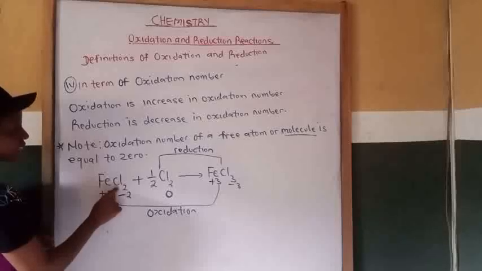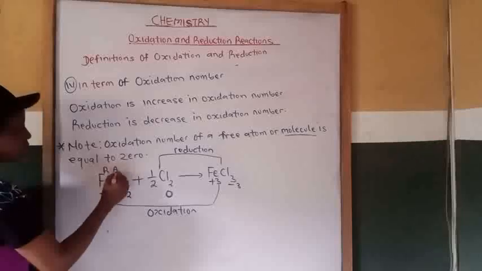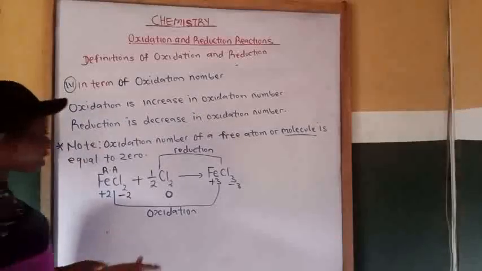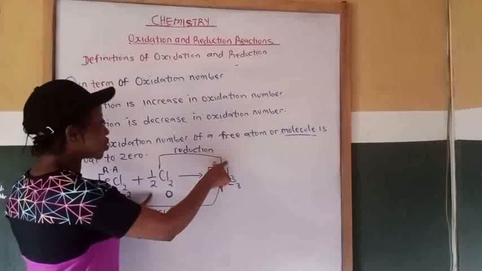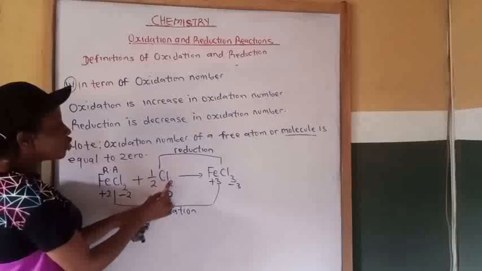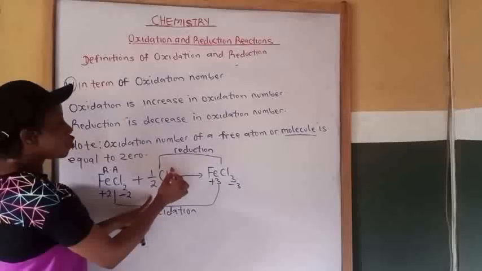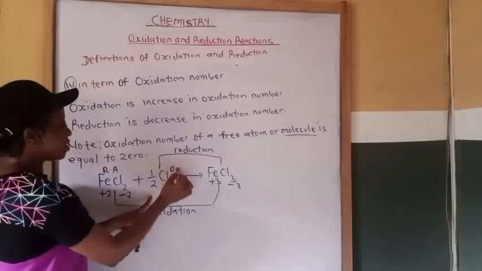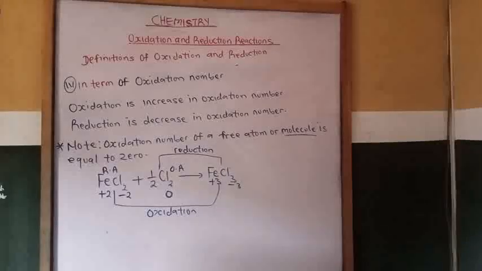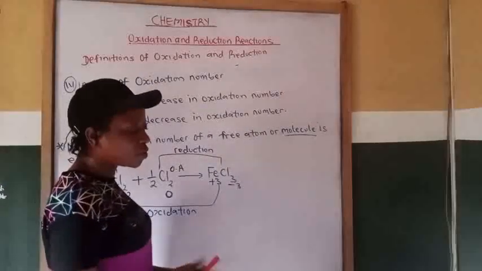Don't forget that iron 2 is the one that oxidized. Iron 2 oxidized. Therefore, iron 2 is a reducing agent. The substance that oxidized is a reducing agent, while the substance that reduced is an oxidizing agent. So chlorine reduced to minus 3. Therefore, chlorine is an oxidizing agent. That is in terms of oxidation number.